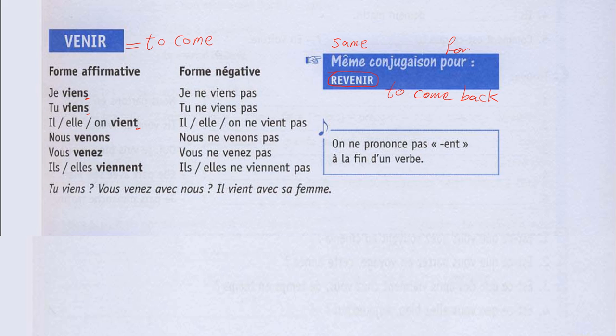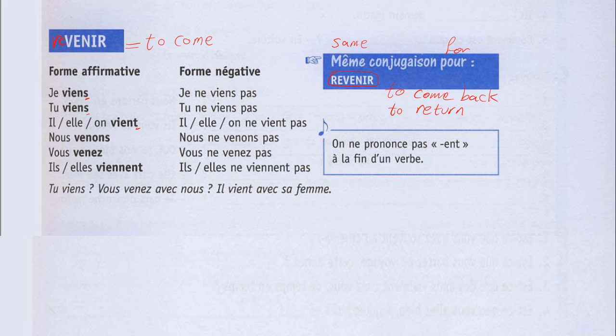If you pay attention to this verb, venir means to come. When I add re before this verb, I will make another verb that is revenir, and re means again. So to come again, to come back, to return.